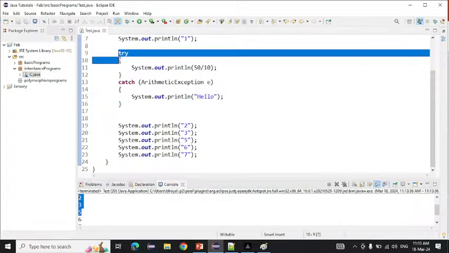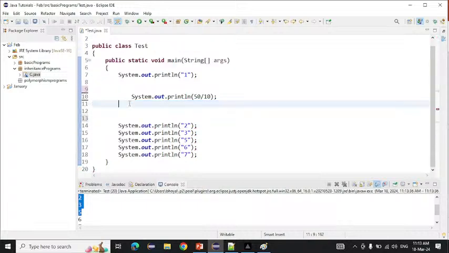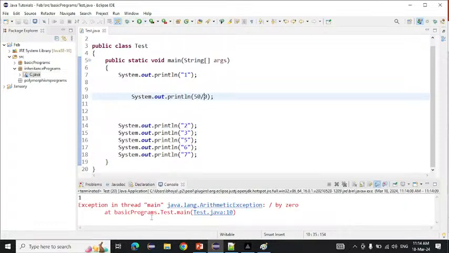Suppose I remove this try from here and remove this catch from here. Now what will we get on the console? 1, then 1, then 5, then 2, 3, 5, 6, 7. Suppose I remove this one also from here. Now we get 1, then 1, and then we are getting only the exception.